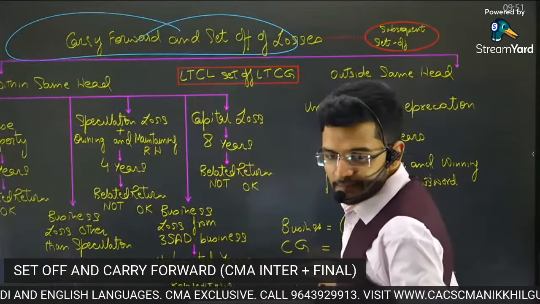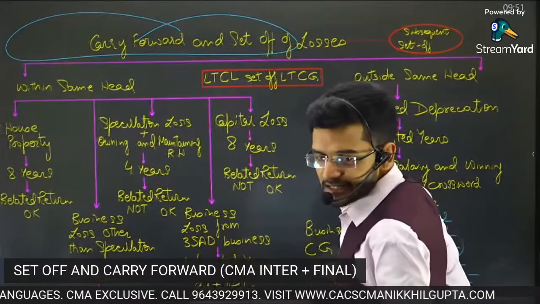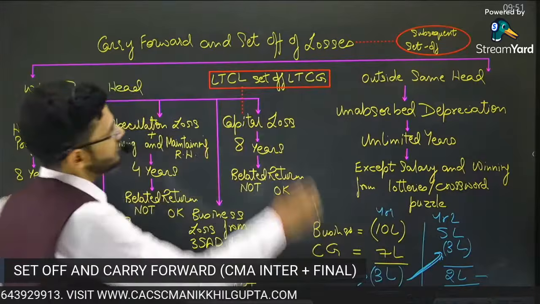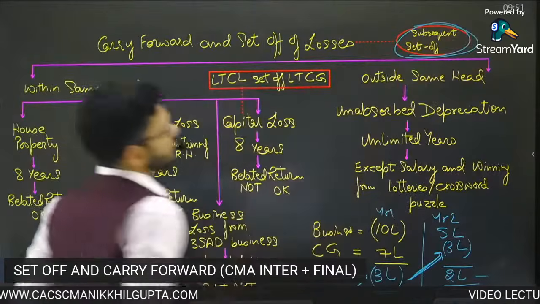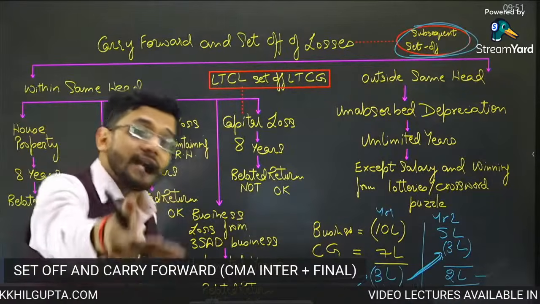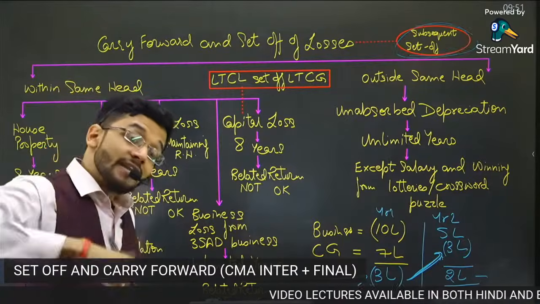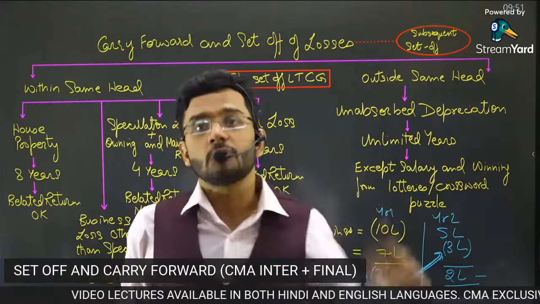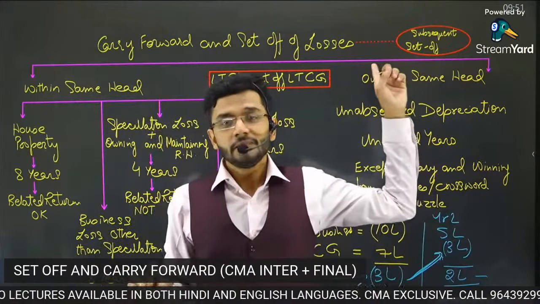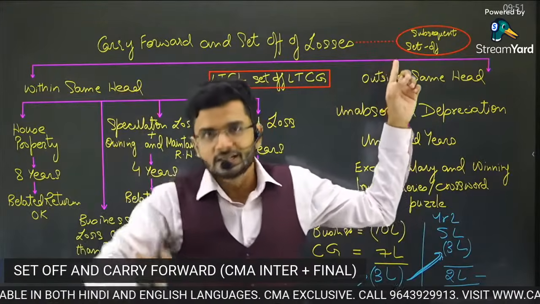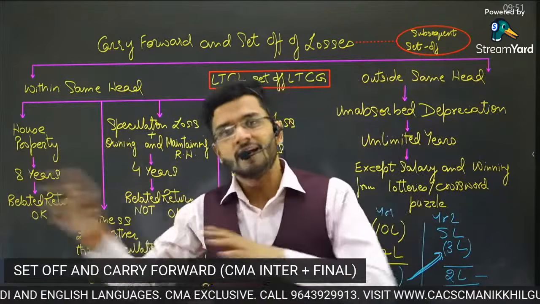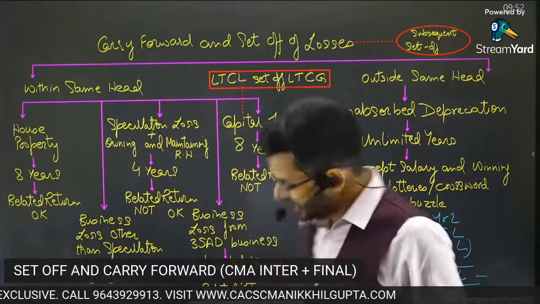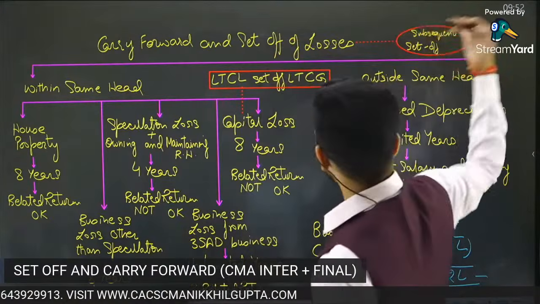This set off means after carry forward, when we adjust the loss, that is known as carry forward and set off of losses. So this set off is subsequent set off. Subsequent set off means after carrying it forward to the next year, when we set off our losses from the next year's profit. When we set off our losses from the current year's profit, that is the set off which we have studied in our earlier slides. That is the difference.